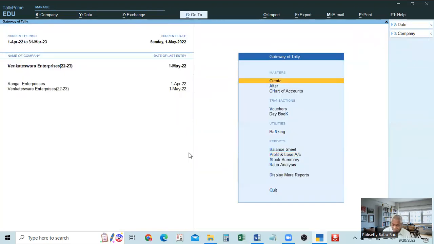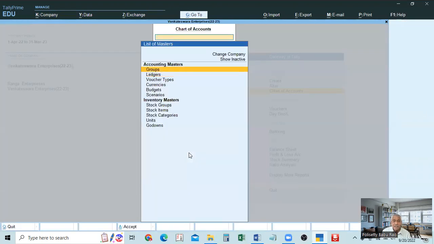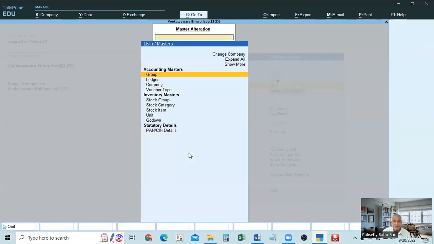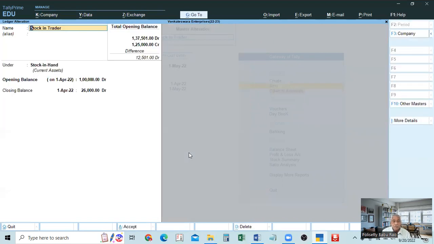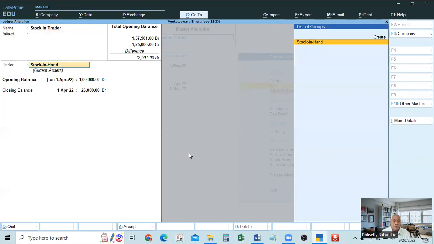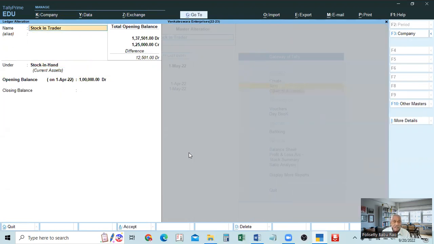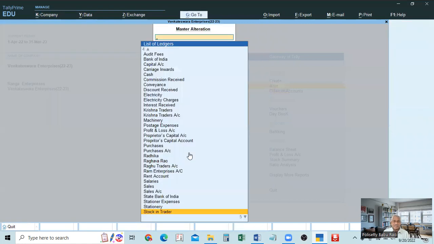So that is why, at the beginning of the year, for the stock account, stock in hand, we first open the account without any opening balance, then go to the alter page, take the stock in trade, and give the opening balance. Don't give the closing balance till the end of the period.